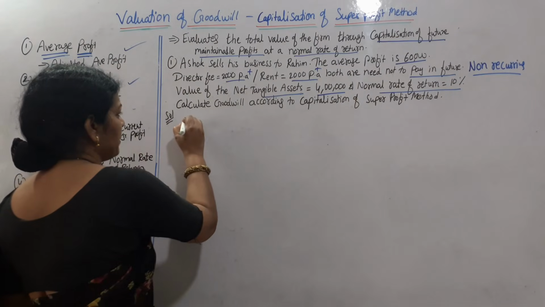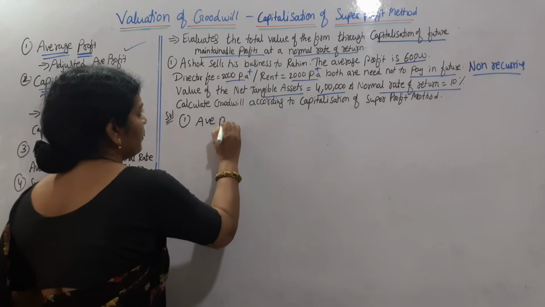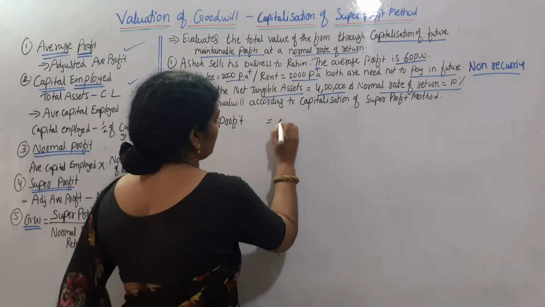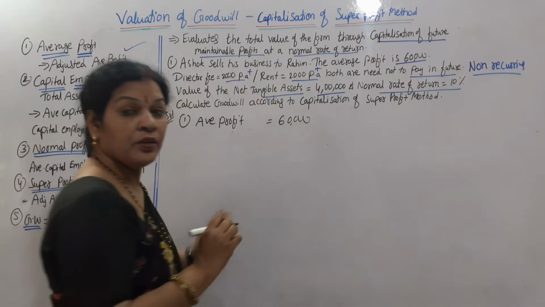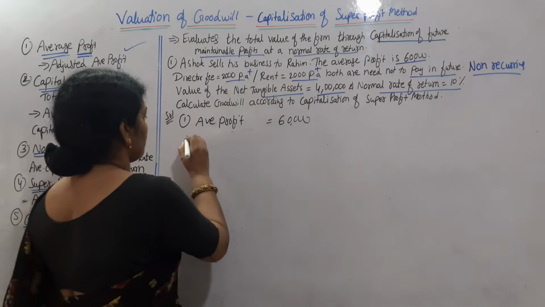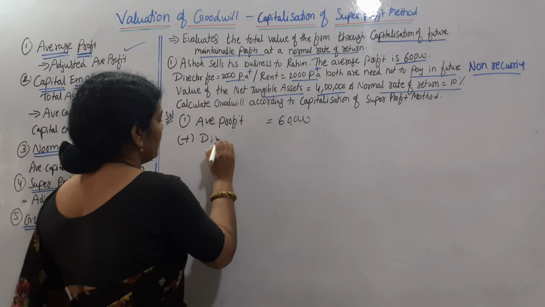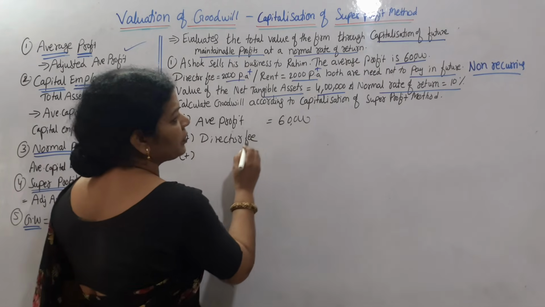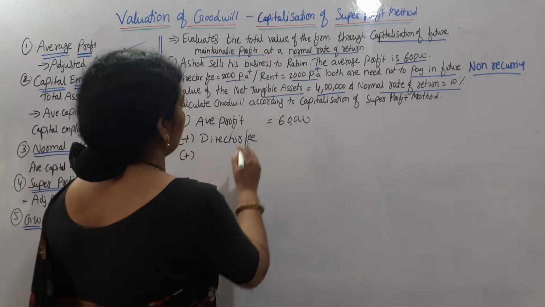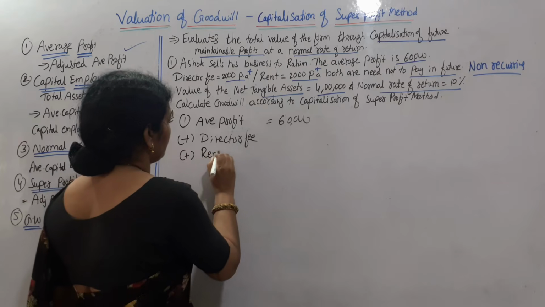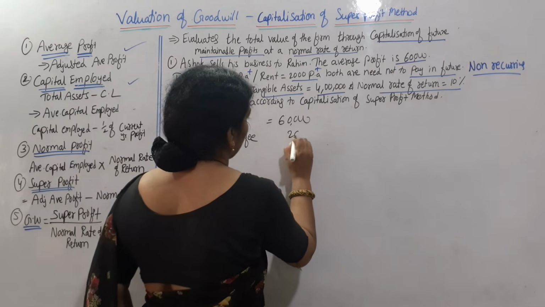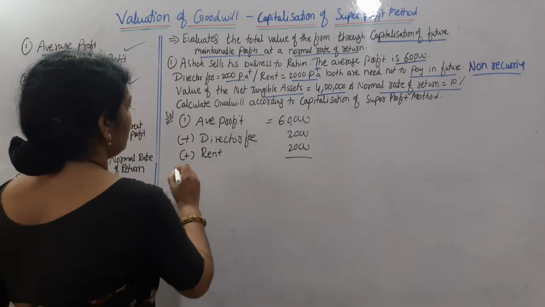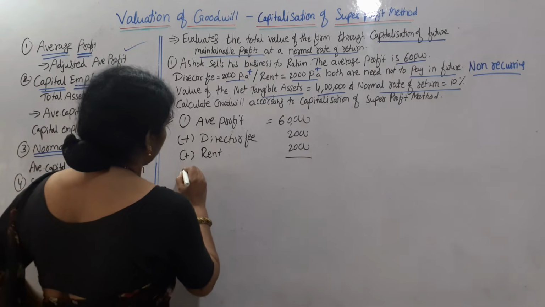Step number 1, average profit is given. It is already given, 60,000. What we do, we'll add this non-recurring expenses. Add director fee, add rent, 2000 will add. So we are getting adjusted average profit.